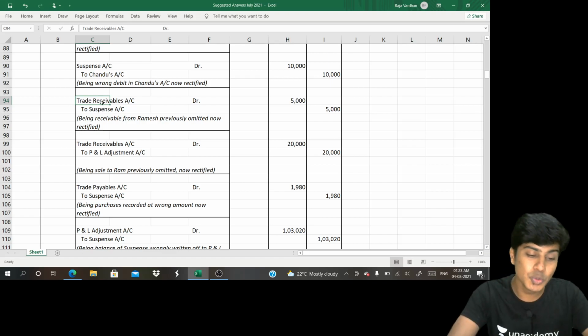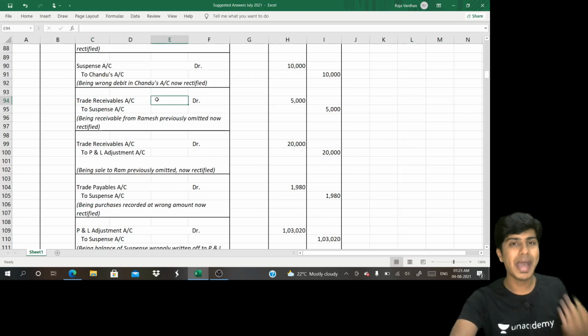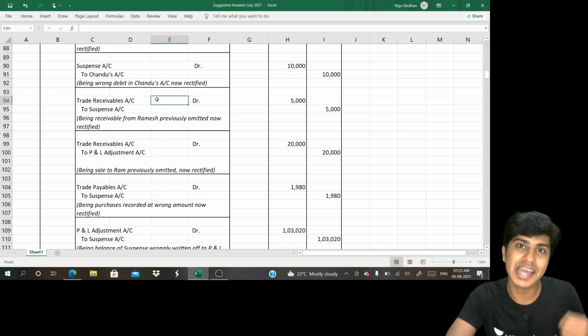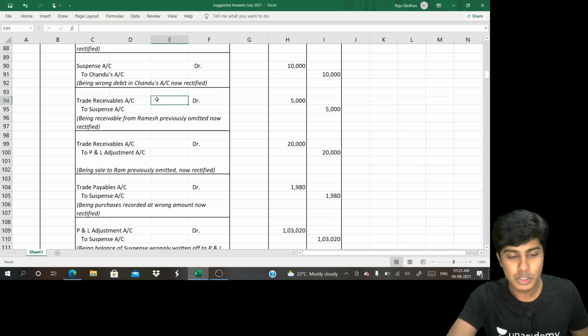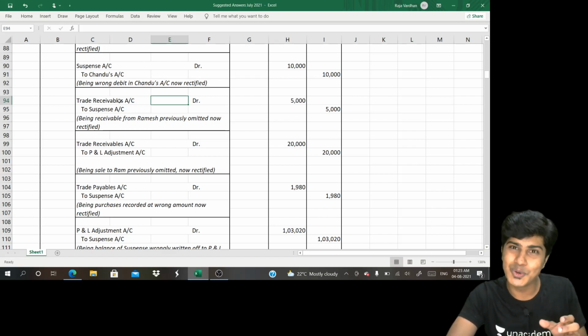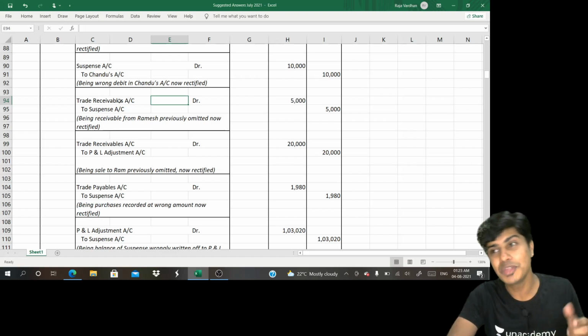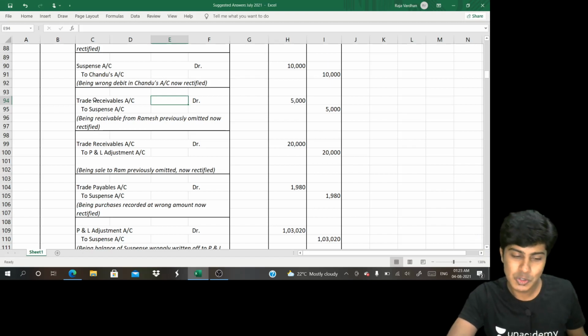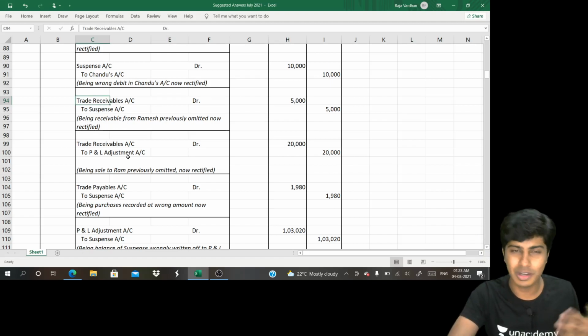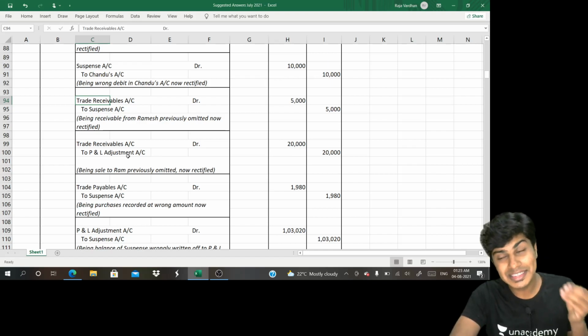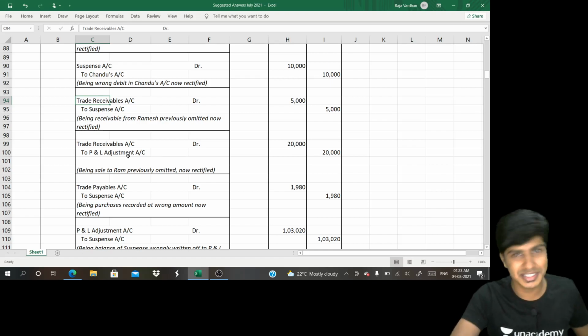Sir, why did you use trade receivables? I'm just trying to match the language that ICAI uses in its material. So I want to keep my answers as close to the suggested answers that will be issued by ICAI very soon. I am not being hi-fi. I use the word trade receivables because I think ICAI will use this word in their suggested answers.